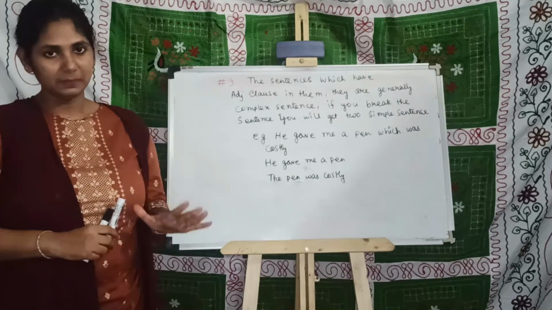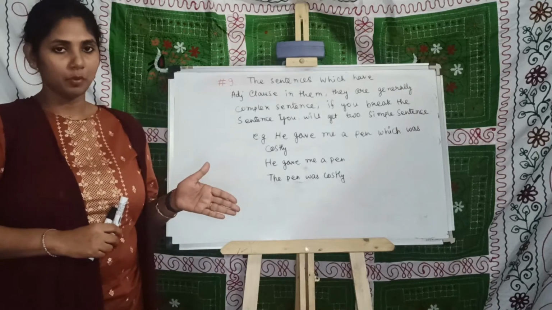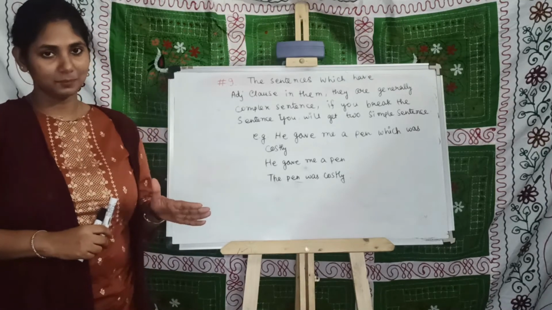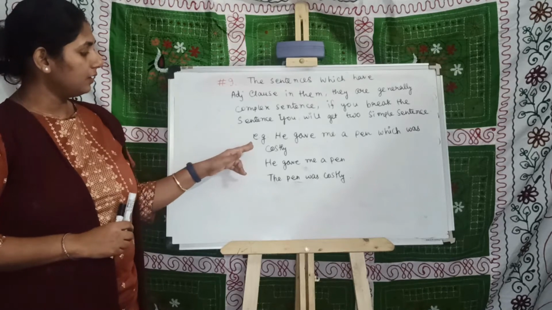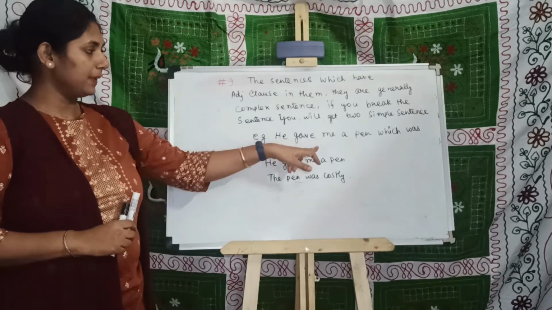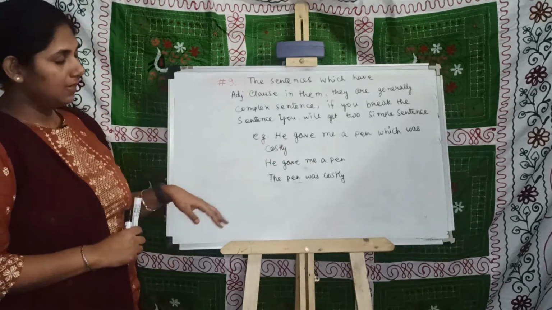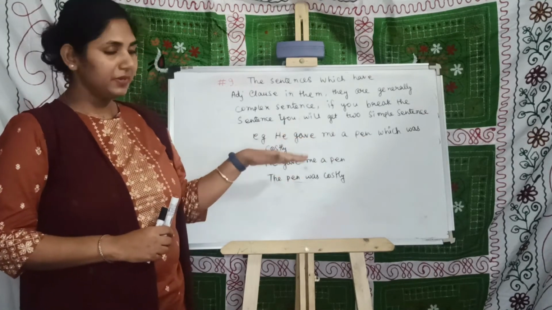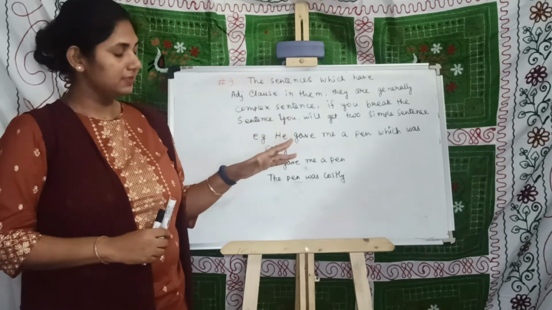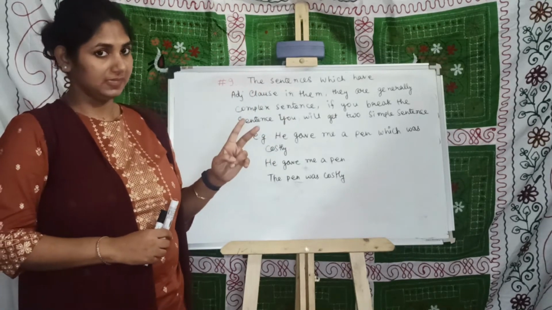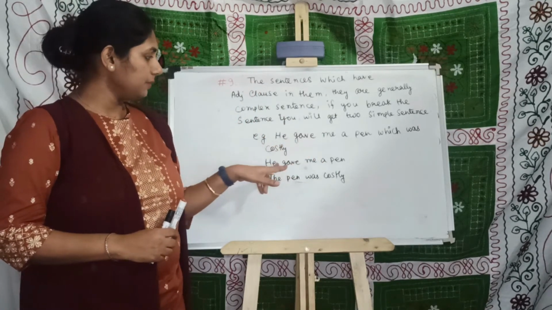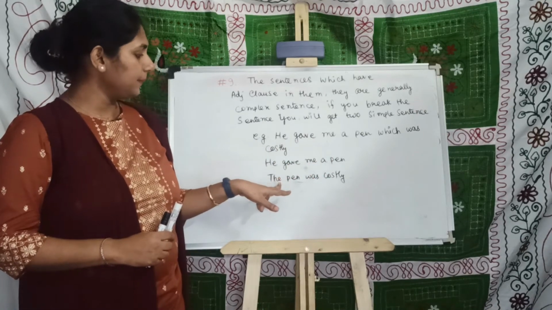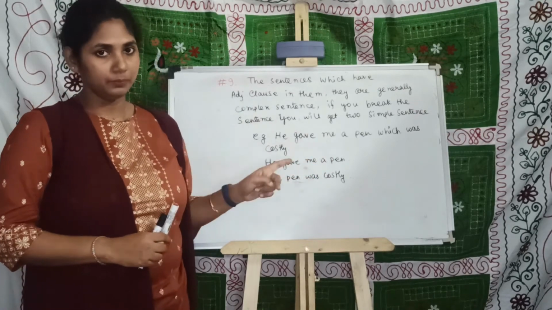The link will be given in the description box. For example, he gave me a pen which was costly. This is a relative clause, you can understand, but if I break this particular sentence, I will get two simple sentences. He gave me a pen, number 1. The pen was costly, number 2.